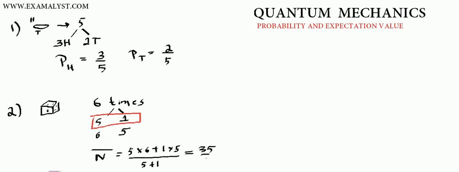35 divided by 6, if you do it, you'll get approximately 6. So you'll get 5 point something, which will go near, say, 6. So what is the most expected value when you're rolling the dice? Of course it is 6. So in this way you calculate the most expected value.